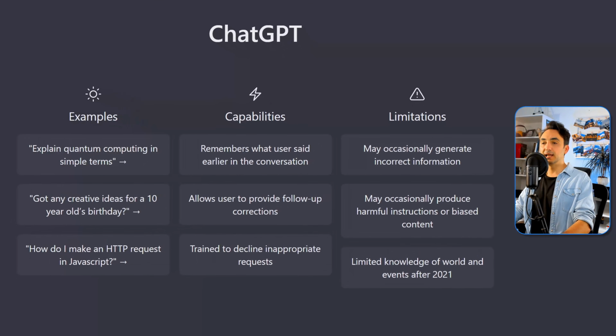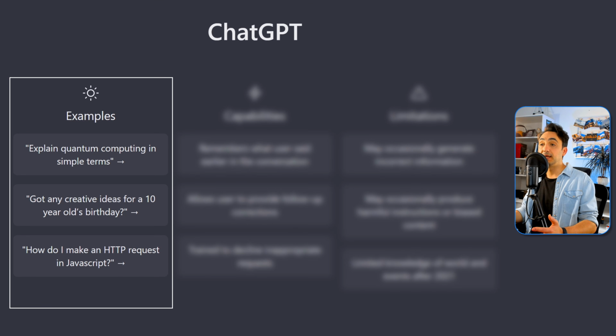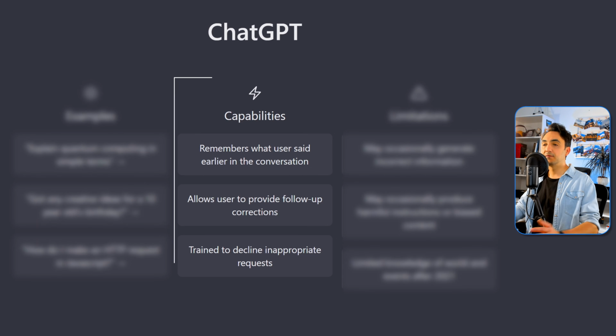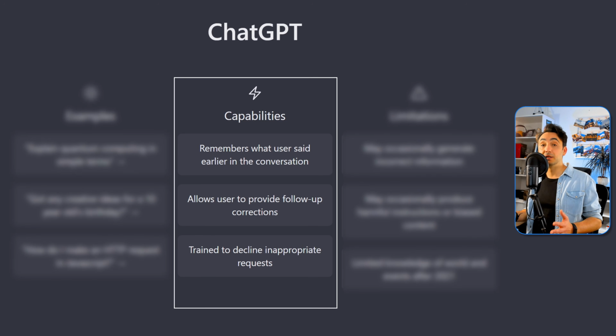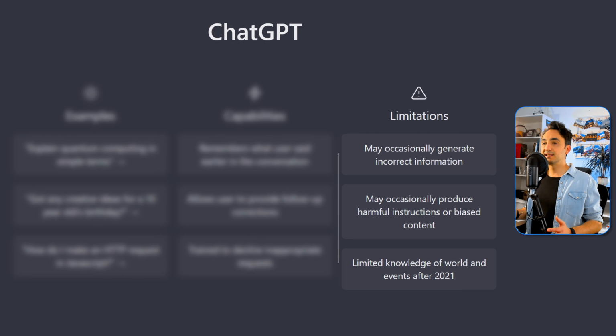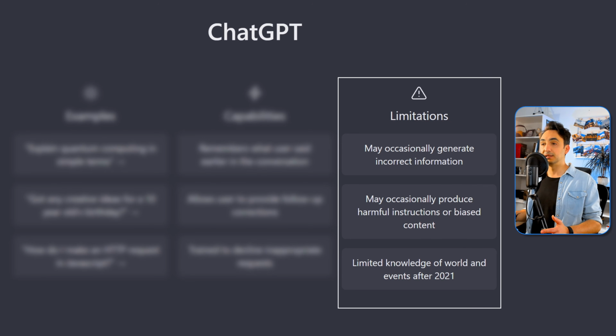Alright, so now let's go to the middle, and we have over here some informations, like it explains how to interact with ChatGPT, and then we have some informations about the capacity of ChatGPT. Like here it says ChatGPT actually remembers what you said in the previous conversations, and it allows you to do follow-ups. And it tells you as well that the AI is trained to decline any inappropriate requests. And the last info on the right side, it tells us about the limitations in ChatGPT. The answer might be incorrect or biased informations. And here it says that the AI is trained on data up to 2021. That means anything after 2021, the AI has less information and knowledge about the events, and it still has to learn it.